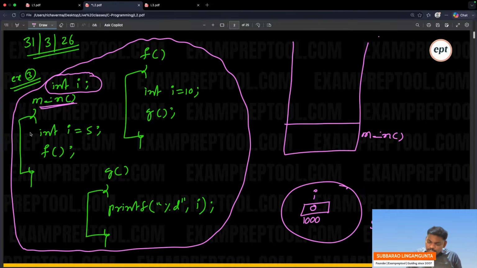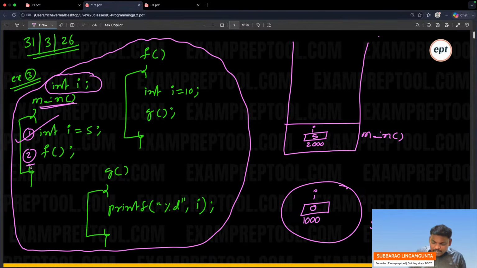In main, see the first line: int I is equal to 5. So a new variable is declared. Remember, for every declaration, memory will be allocated. So in main, the address is 2000, value is 5. How many bytes? Integer, 2 bytes. Second line. See the second line. Remember, first line is completed, that is the reason I'm going to the second line. Always remember, if you went to the second line, it means the first line is completed. Without completing the first line, how can I go to the second line?